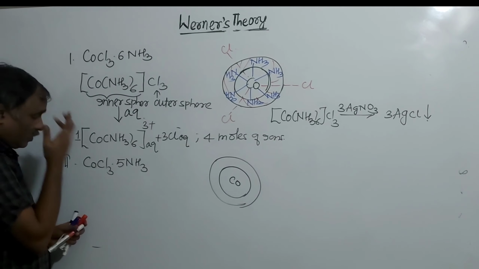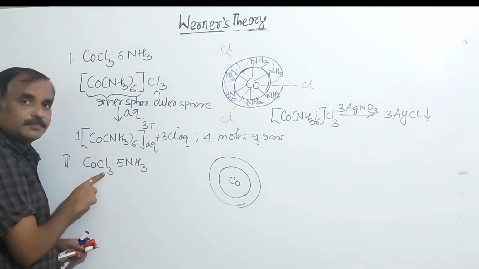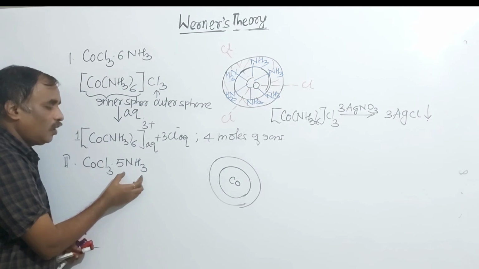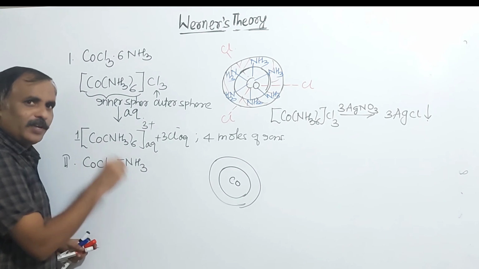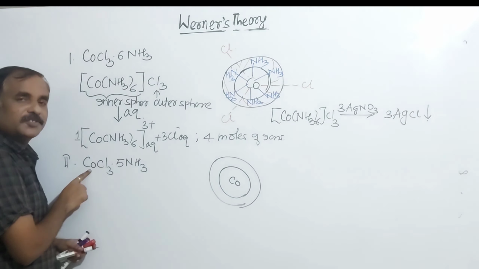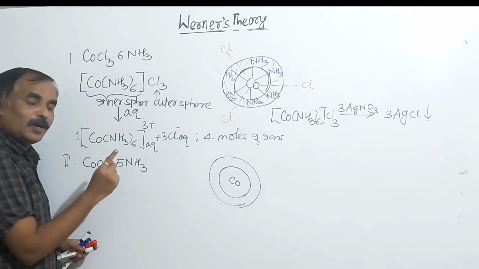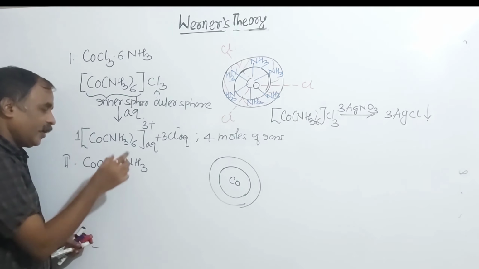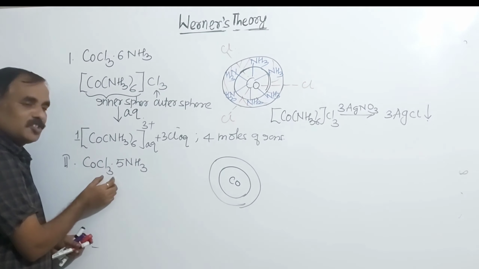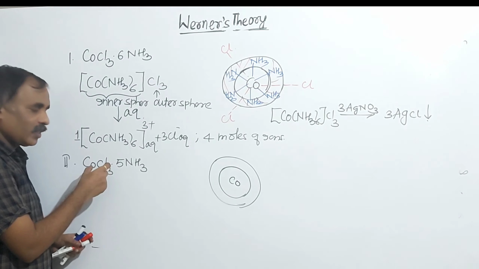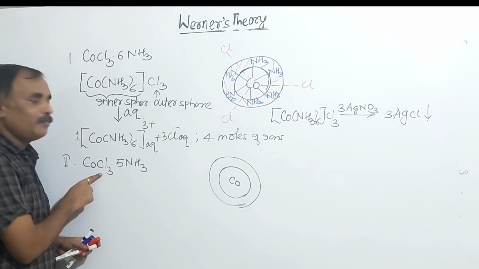Now, here 3 Cl minus and here 5 ammonia. And we know that the coordination number of cobalt is 6. Here 5 ammonia, so what is the conclusion? 1 Cl minus is a secondary valency. And 5 ammonia and 1 Cl minus are part of what? Secondary valencies. And here primary valencies will be 2.